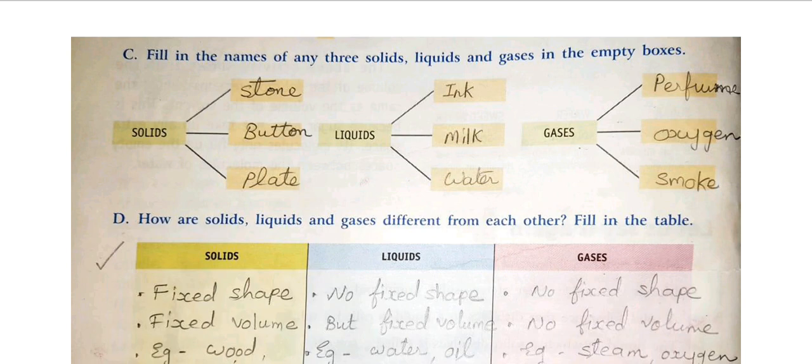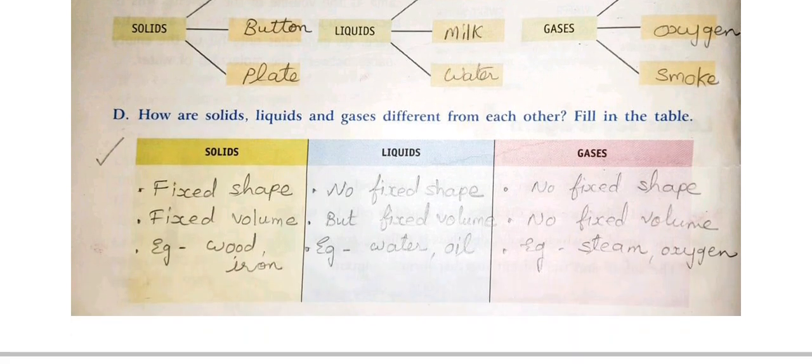Gases: perfume, oxygen, smoke. These are the three names of gases. Perfume, oxygen and smoke. Again students, I am repeating question C. From this video, write it in your textbook only. No need to copy down in your classwork book. Write question C in your textbook.